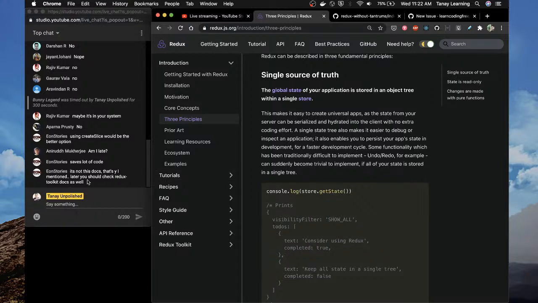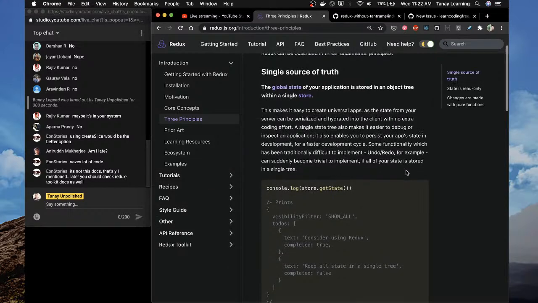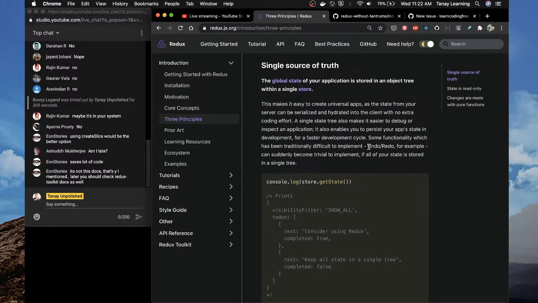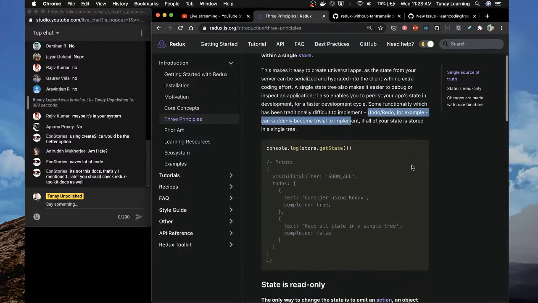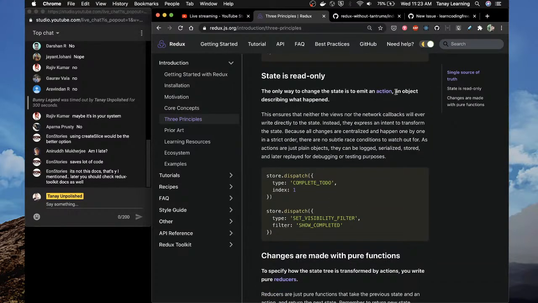Yeah, I know, Yon. There is a tutorial. It's here basically. Basic tutorial. If you go here, you will see create slice, or I think in the advanced tutorial. Undo redo, for example, can suddenly become trivial to implement. Yes, if all your state is stored in a single tree. Makes sense. State is read only. Emit an action, an object describing what happened.